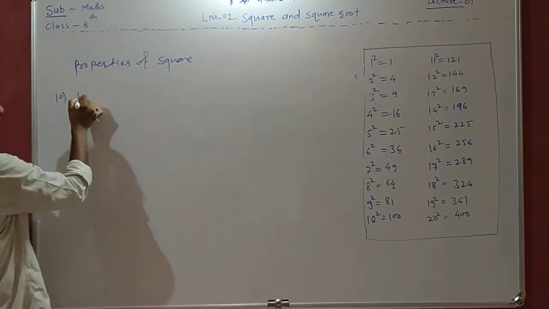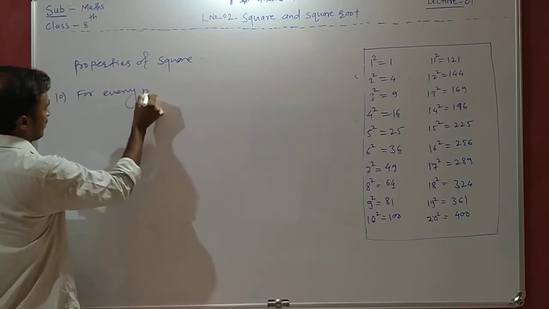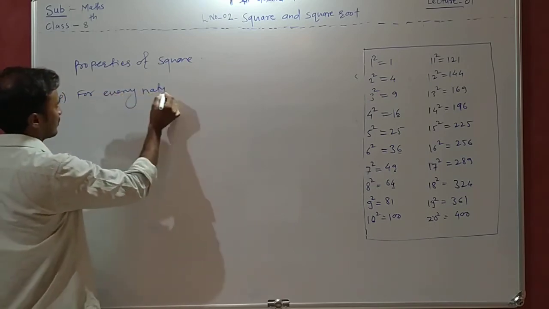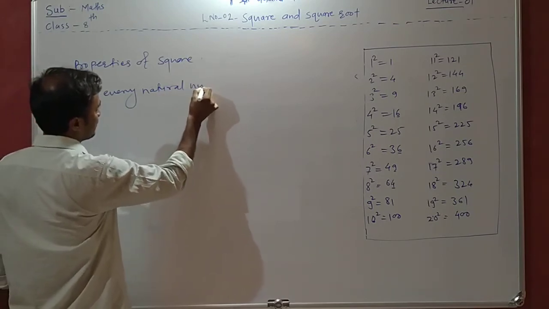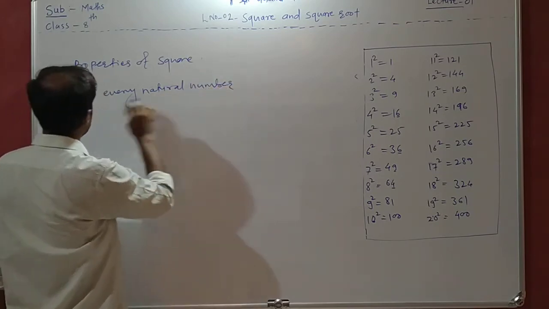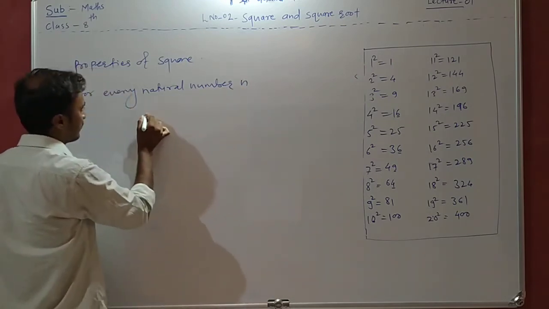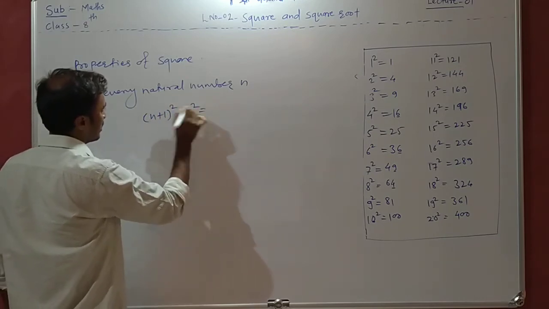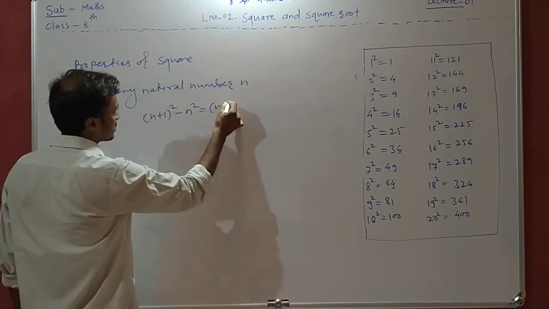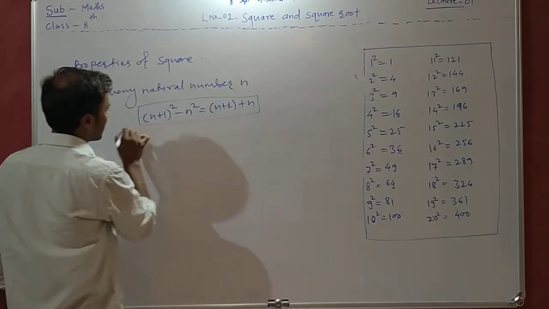Now see, for every natural number n, (n plus 1) whole bracket square minus n square is equal to n plus 1 plus n. Now students, let's understand what I have written.